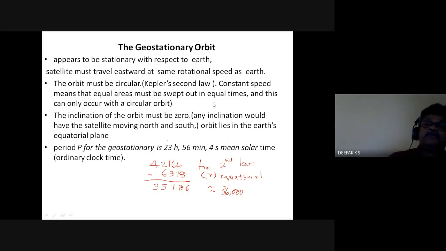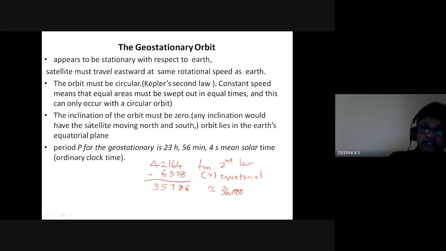So even if it is at a distance near and far, it should be the same speed. It can occur only with a circular orbit. It cannot be an elliptical orbit. It has to be a circular orbit because of the constant speed requirement, which means equal areas must be swept out in equal times.